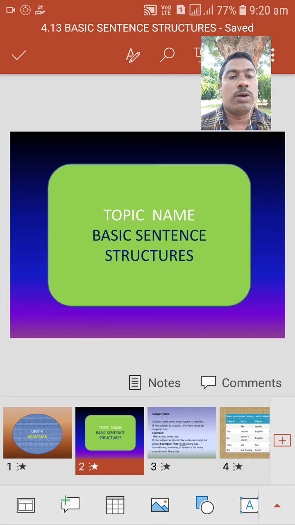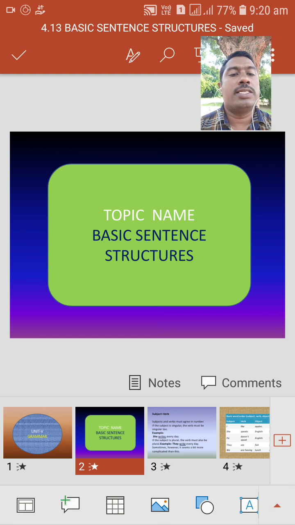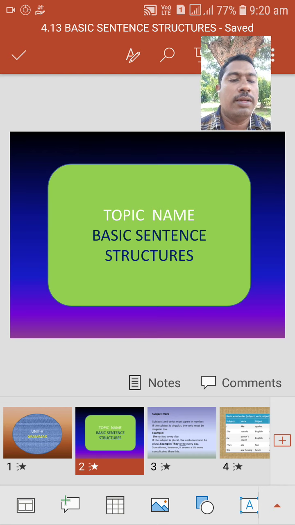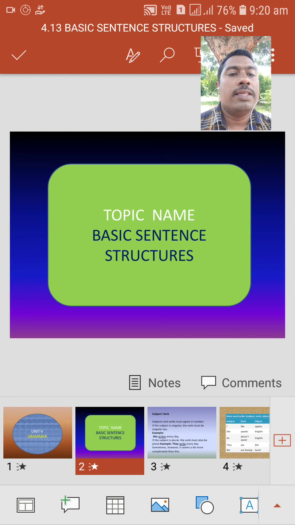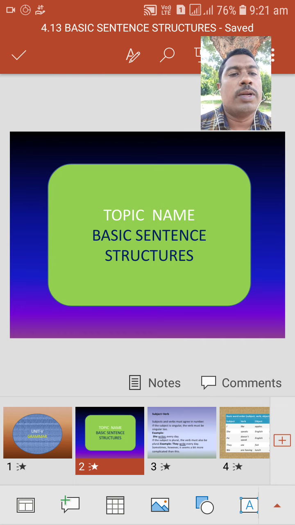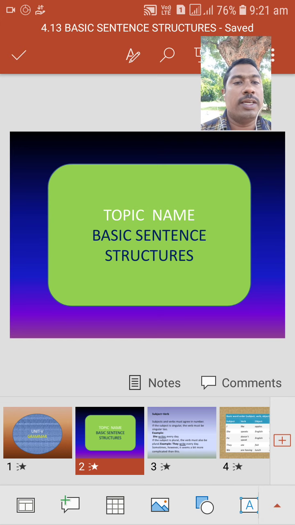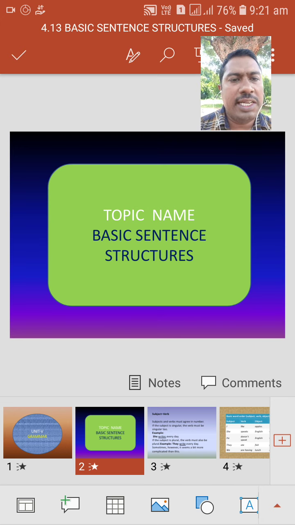Okay. Today's topic is basic sentence structure. What is meant by the topic? Basic sentence structure. Here, basic means common. Structure of a sentence. Here in English, each and every sentence has a structure.